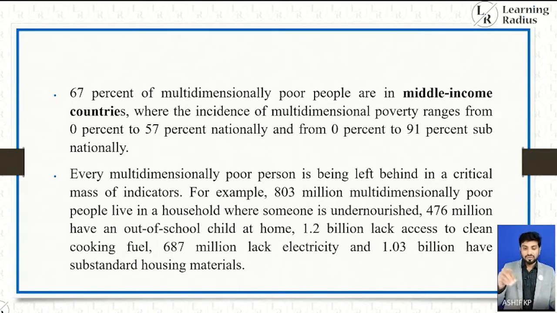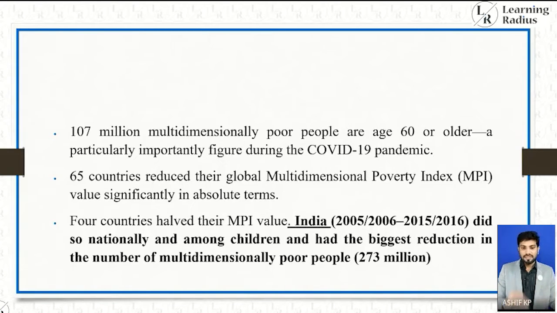Every multidimensionally poor person is being left behind in a critical mass of indicators. For example, 803 million multidimensionally poor people live in a household where someone is undernourished. 476 million have an out-of-school child at home. 1.2 billion lack access to clean cooking fuel. 687 million lack electricity, and 1.03 billion have substandard housing materials. 107 million multidimensionally poor people are age 60 or older, a particularly important figure during the COVID-19 pandemic.